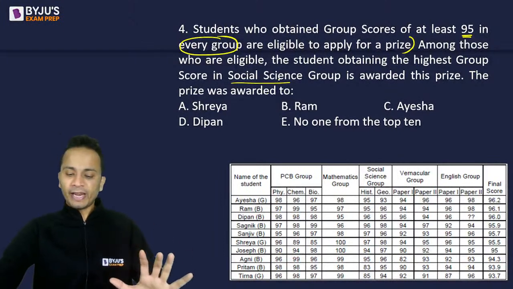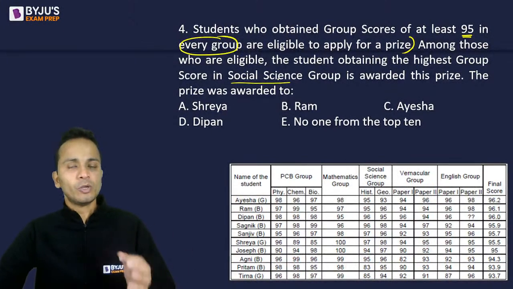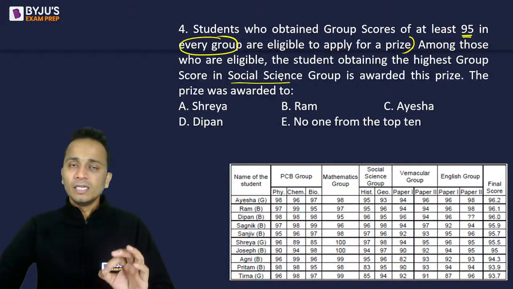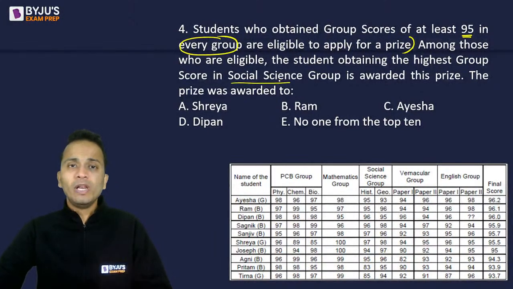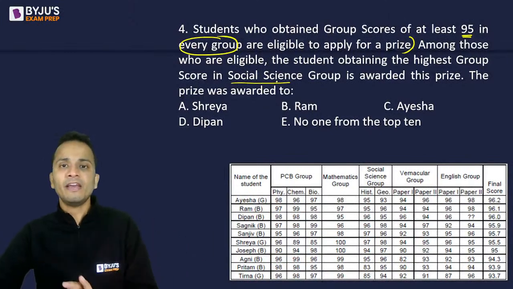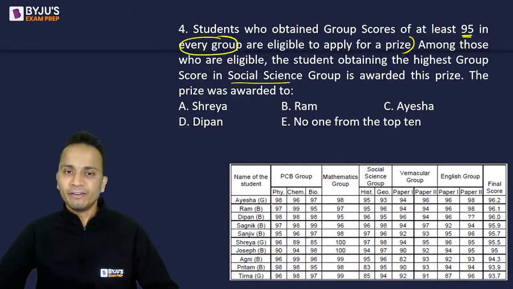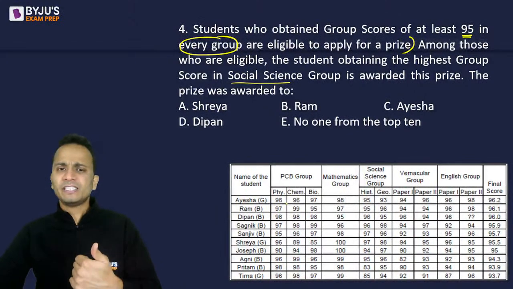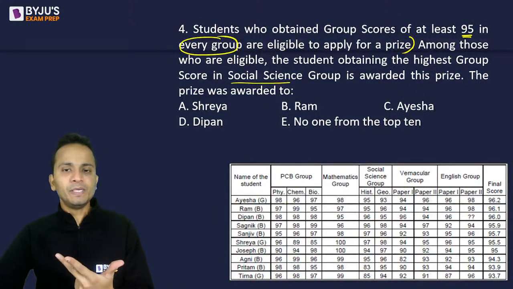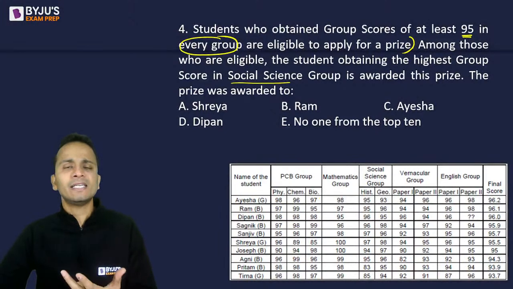So first of all, let us find out who is eligible. Who will be eligible? The one whose group score will be at least 95 in every group. In every group. Okay. So first of all, let us talk about Aisha. Aisha's group score in all the groups should be at least 95. So Aisha's physics, chemistry, bio, PCB group: 98, 96 and 97.